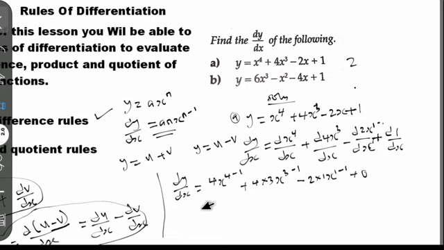Now let's dive into this. We have our dy ds is equal to, now we have 4 here, that is 4 minus 1, that gives us 3. So you have s to the power of 3, plus, the second one here we have 4 times 3, that gives us 12, right? So you have 12 s raised to the power of 3 minus 1, that is 2.